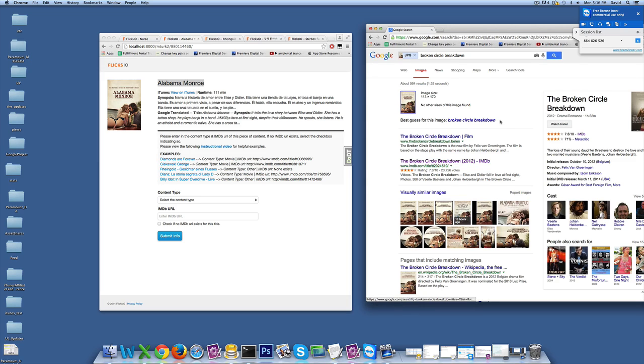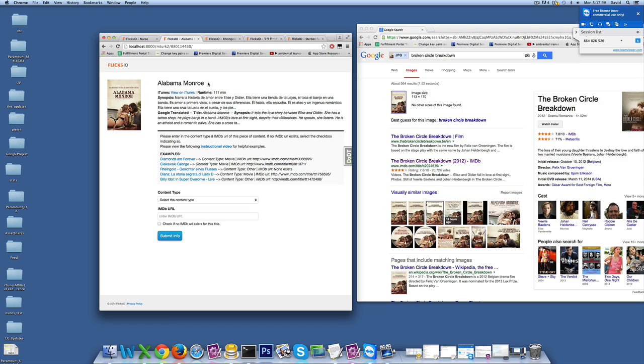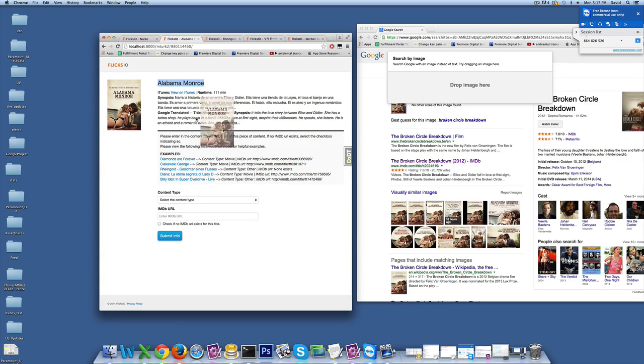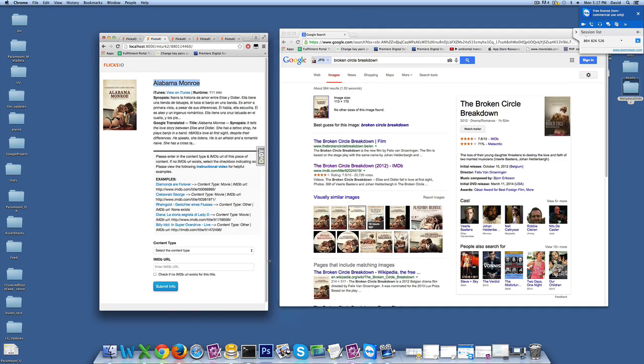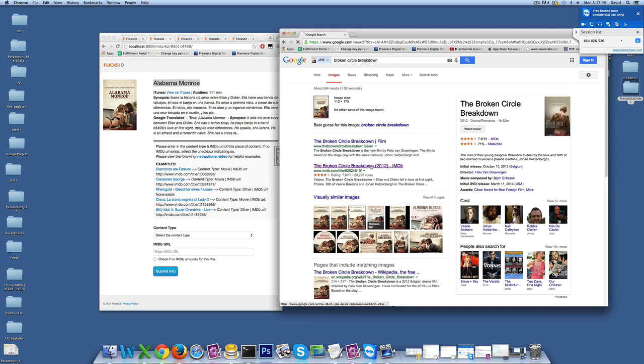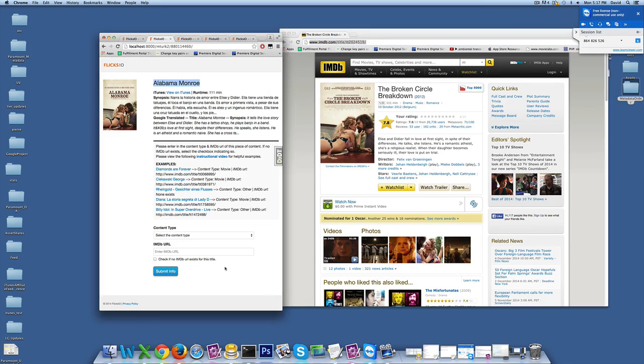And it's showing this title called The Broken Circle Breakdown, which is different from Alabama Monroe, but you can see the poster art is identical to a lot of these underneath, and this is actually the name of the title in another language. So here the poster art is the same, just has a different title, and so we're going to copy that in.